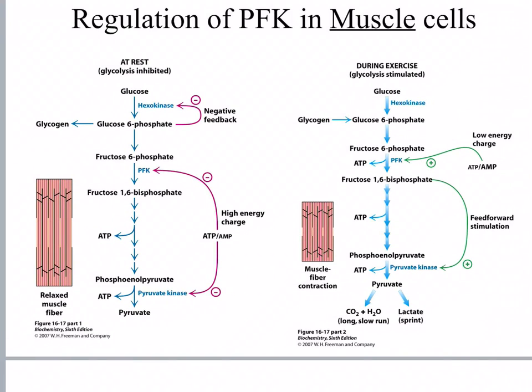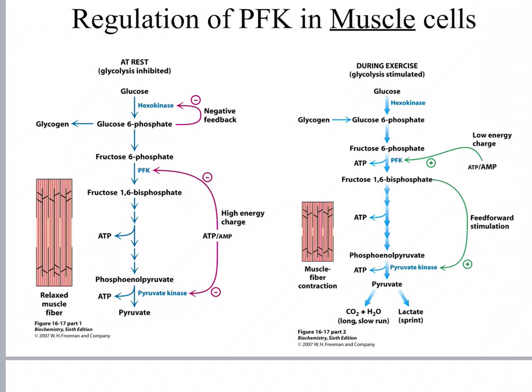And we'll look at the reaction velocity for PFK here in a moment. Okay, AMP is a signal for low energy. So when there's hardly any ATP in the cell, the muscle cell says, hey, we need to have an ample supply of ATP. We need to speed up glycolysis. So if the energy charge is low, PFK is actually sped up.